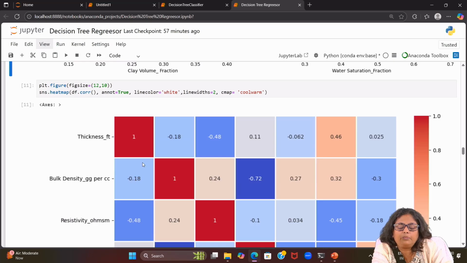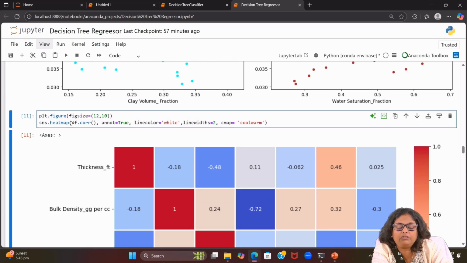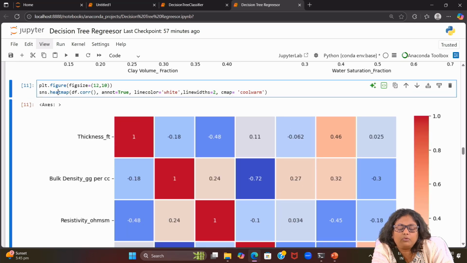Now here I am doing the heat map, which we have not talked about, but in the last class I showed you a heat map in the confusion matrix. What is the concept of a heat map? Each square has some numeric value, which is the correlation.